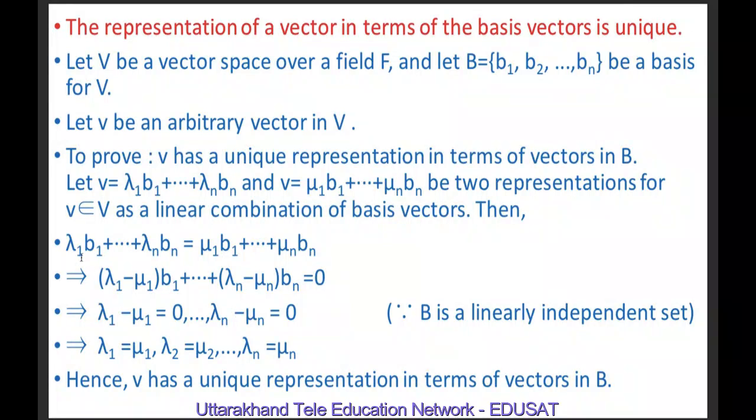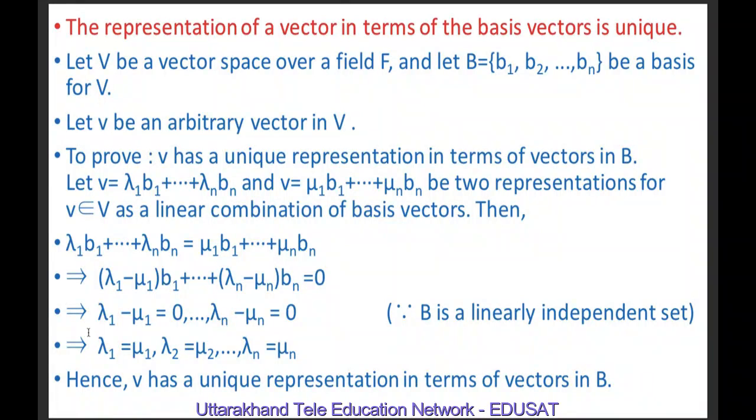Therefore, λ1 b1 + ... + λn bn = μ1 b1 + ... + μn bn implies that (λ1 - μ1) b1 + ... + (λn - μn) bn = 0. We have shifted the right hand side to the left hand side. And because B is linearly independent, therefore λ1 - μ1 = 0, ..., λn - μn = 0.